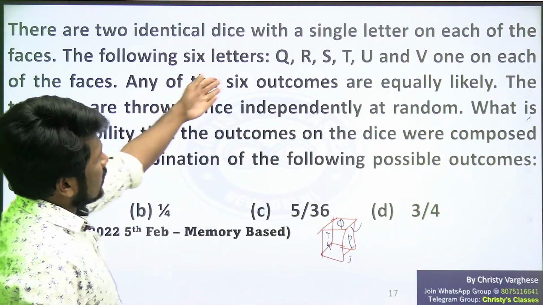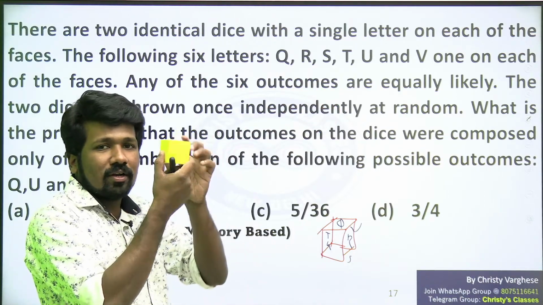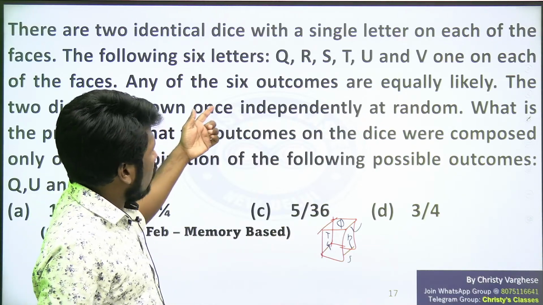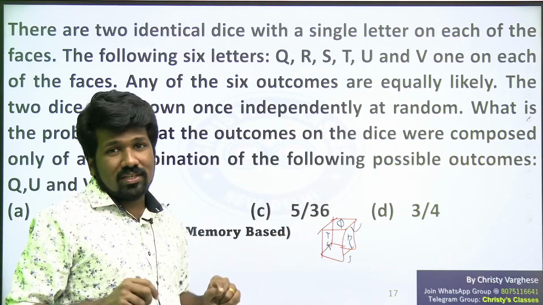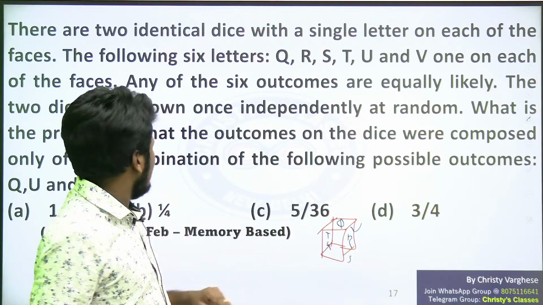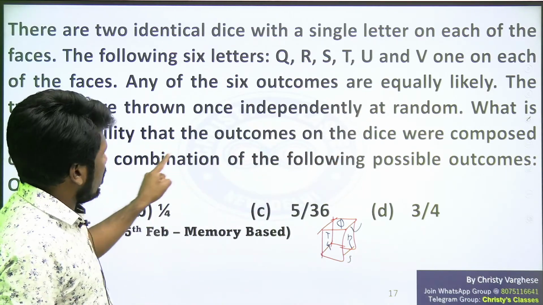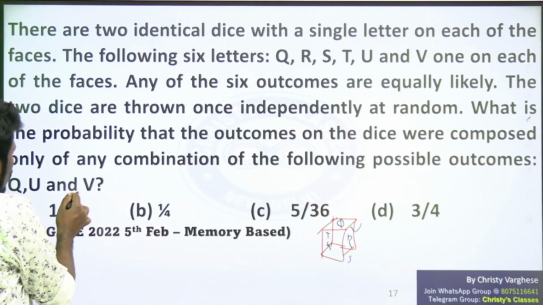So any of the 6 outcomes are equally likely, just like in a normal dice, any of the 6 sides can come. The 2 dice are thrown once independently at random. So 2 identical dice are there, both thrown together, once. What is the probability that the outcomes on the dice were composed only of any combination of the following possible outcomes: Q, U and V?